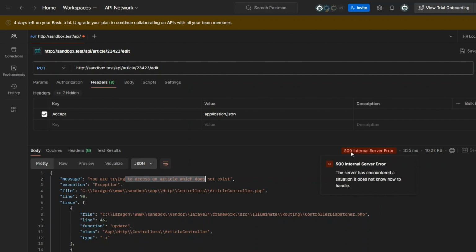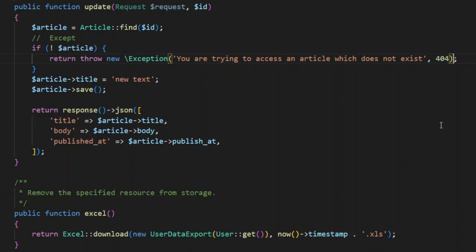So what really went bad? Let's go back and see what we did. We said that, look, normally things will go just fine, except, this is where the exception comes in, except when you give me an ID which doesn't exist in my articles table. Then I'm going to let you know that this is what you did wrong. That's the exception. But just like in sports, if someone's throwing something, somebody else has to catch it.